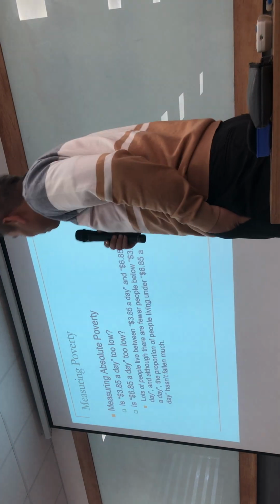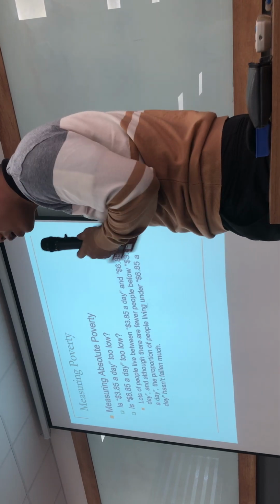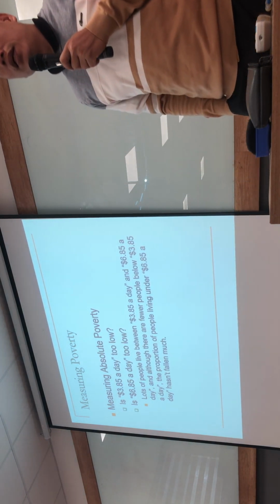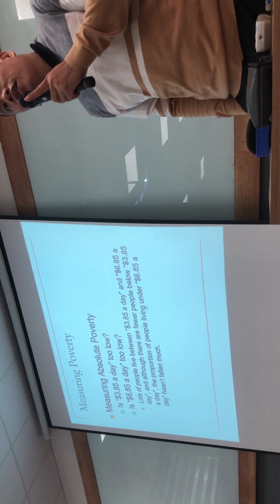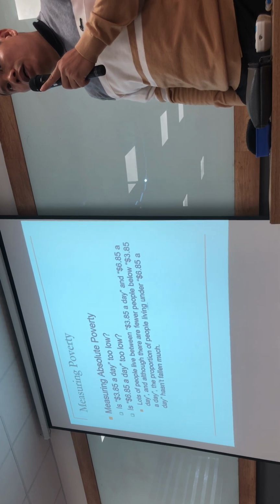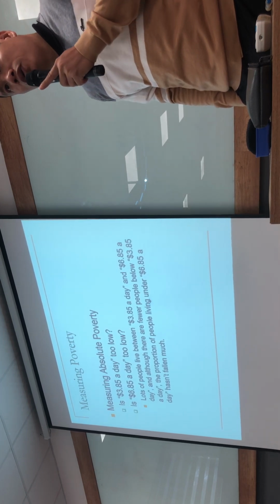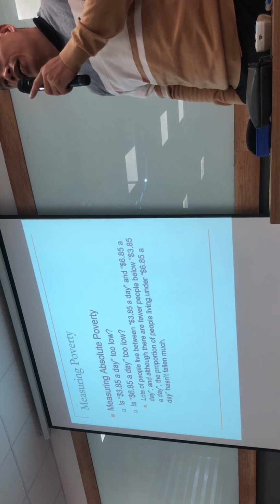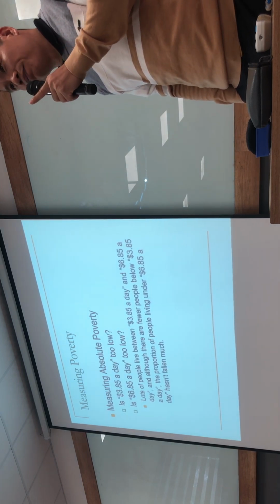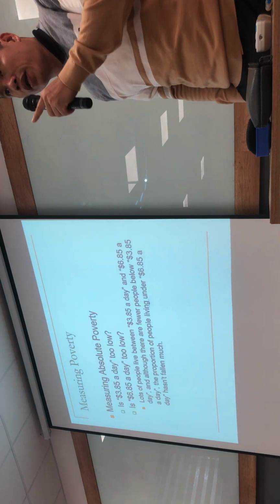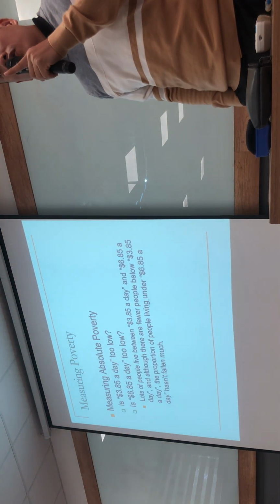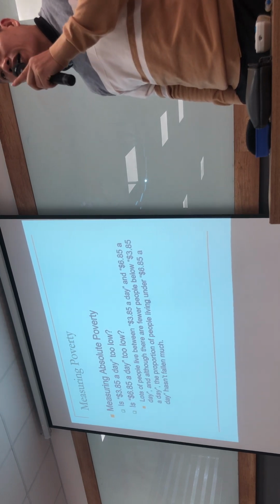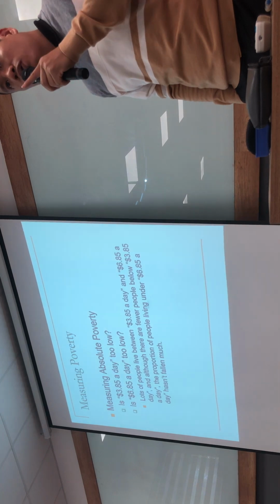Okay, so the first problem: I'm talking about absolute poverty. Absolute poverty relates to the story of the poverty line, the absolute poverty line. The international poverty line is according to the definition of absolute poverty: the minimum income needed for each person to survive.